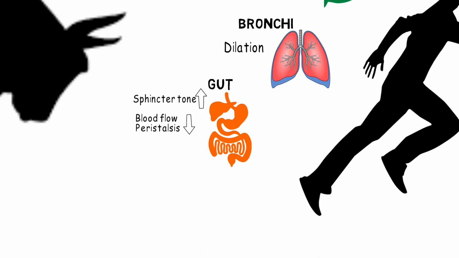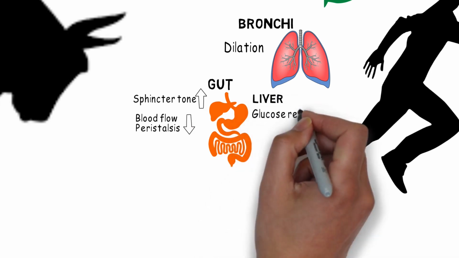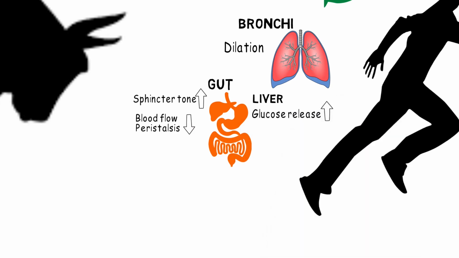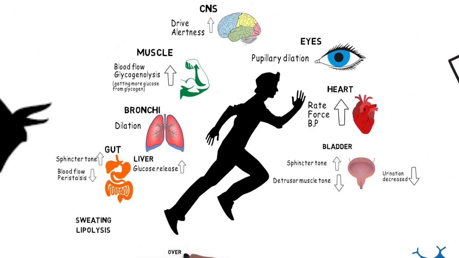As the body will be needing more energy, the liver will increase the release of glucose. Other than all of this, sweating will also occur, and the breakdown of fat will also start. So, these will be the overall effects of the sympathetic activation.